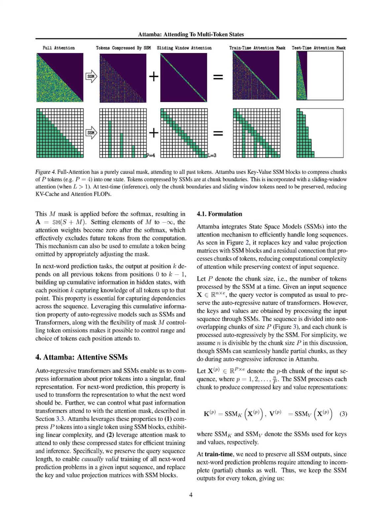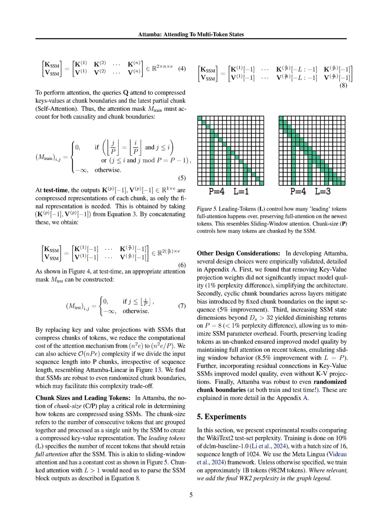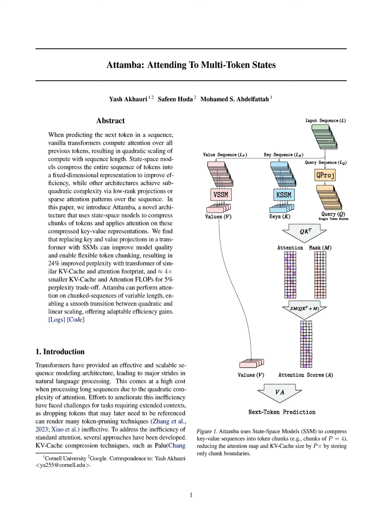Each chunk is then processed autoregressively by state space models, SSMs, to produce compressed key and value representations denoted as k(p)-1 and v(p)-1 for the last token of each chunk. During the attention mechanism, the query vector attends to these compressed representations at the chunk boundaries, while also considering the latest partial chunk for self-attention. The attention mask is constructed to account for both causality and chunk boundaries, ensuring that the model only attends to relevant tokens. This approach allows Attamba to significantly reduce computational complexity while maintaining the ability to capture essential contextual information from the input sequence.